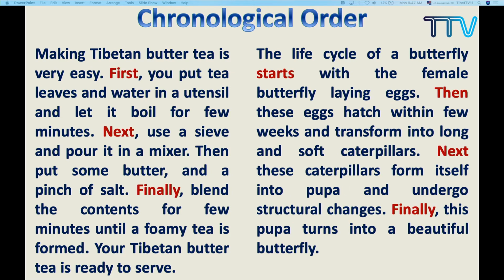Now these are the clue words. For example, first, next, finally. Do you see some order? And on the other side, we have got the start, then, next, finally. Now, these highlighted words are called clue words, or what is the other word? Yes, the signal words. You got it? So, this will help you. So, this is the first example.